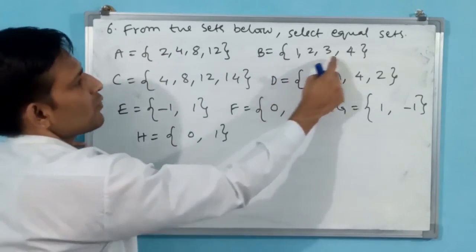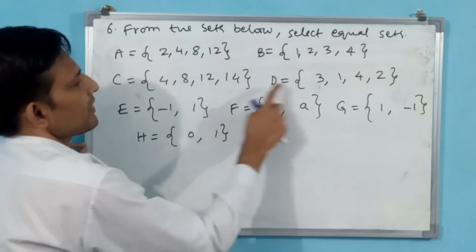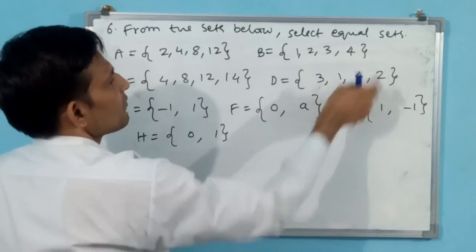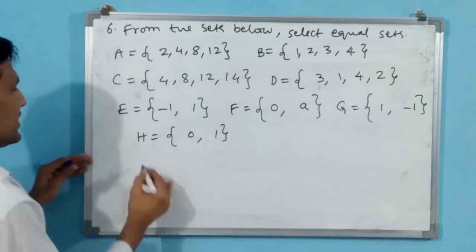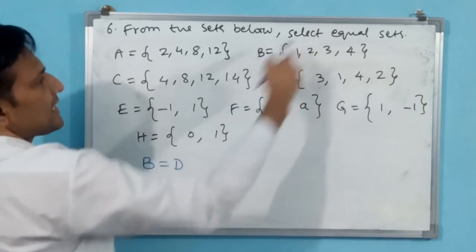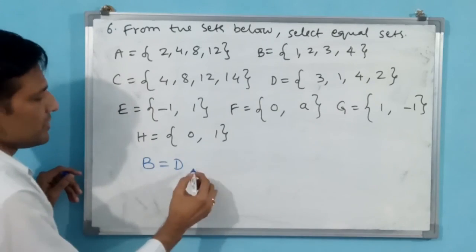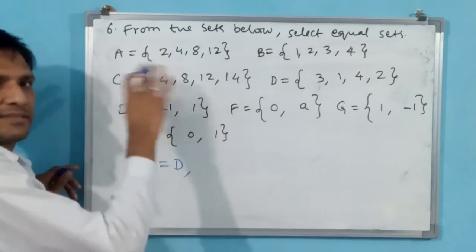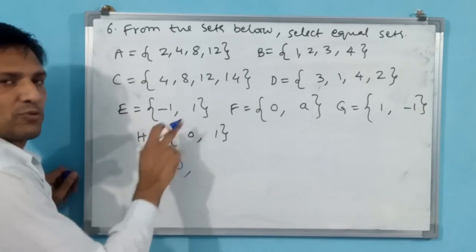Then go for B. 1, 2, 3, 4. Not there. 3, 1, 4, 2: yes, 1 is there, 2 is there, 3 is there, 4 is there. That means B is equal to D. Select equal sets: we have selected B is equal to D. 4 element sets over. Now we go for 2 element sets.